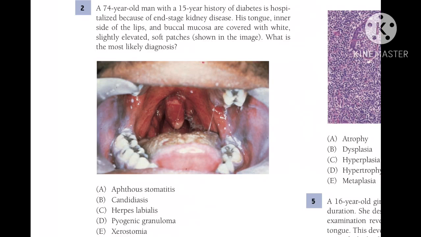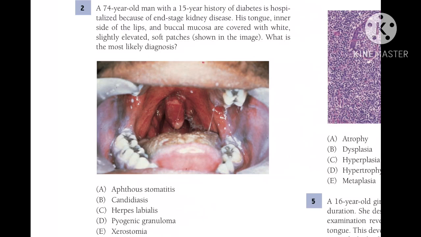So candidiasis is also termed as oral thrush or moniliasis. Candidiasis is caused by a yeast-like fungus, Candida albicans, which is a common surface inhabitant of the oral cavity, gastrointestinal tract, and vagina.